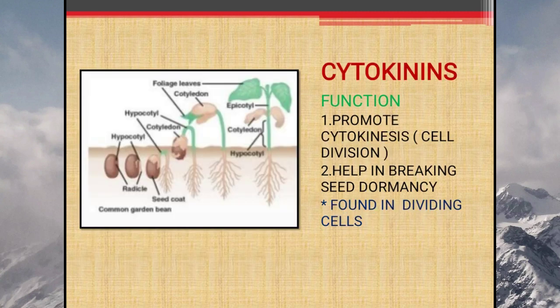Now moving to cytokinin. Cytokinin is a hormone which promotes cell division or cytokinesis. It also helps in breaking seed dormancy, and this hormone is mostly found in dividing cells.